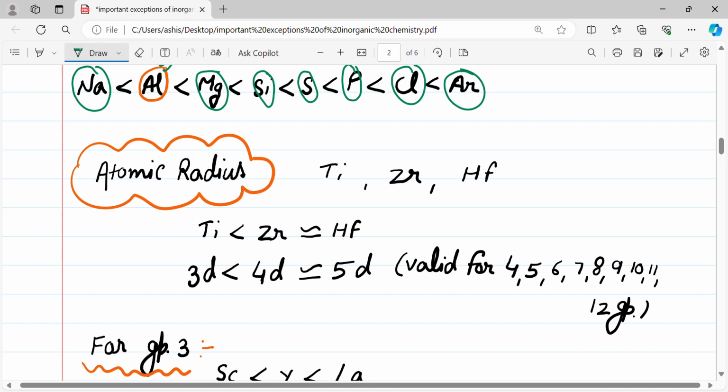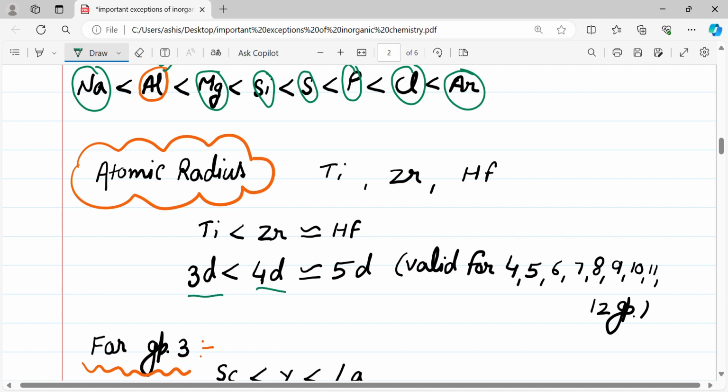Then atomic radius. As we go down, atomic size or atomic radius increases, but in the case of Ti, Zr and Hf, especially in d block elements, going from titanium to zirconium, obviously zirconium has a higher atomic radius, but zirconium and hafnium have almost the same atomic radius.